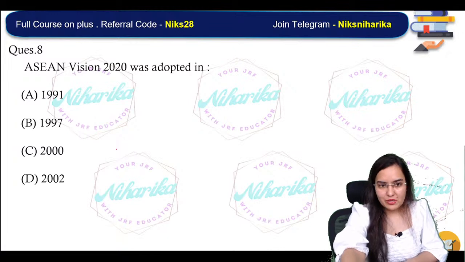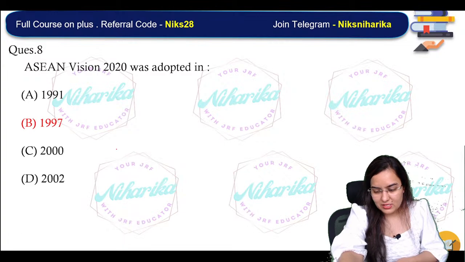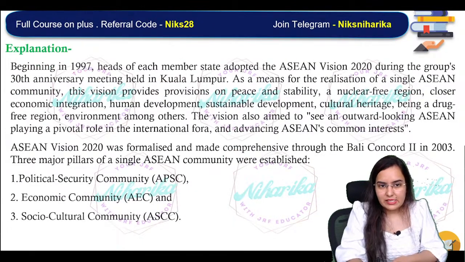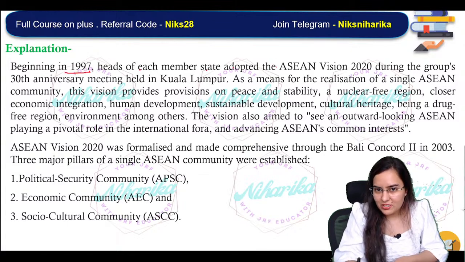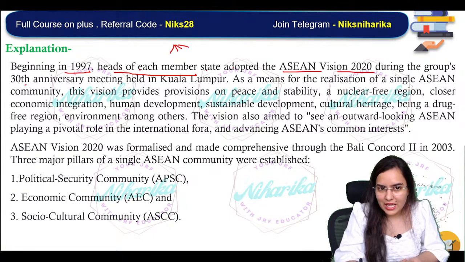Okay, let me help you out. It was adopted in 1997. Very nice, Raki, good. Basically, in 1997, the heads of each member state adopted the Asian Vision 2020 during the group's 30th anniversary meeting held in Kuala Lumpur.